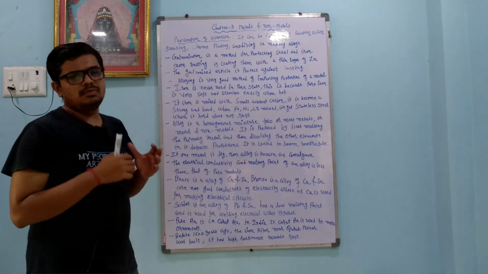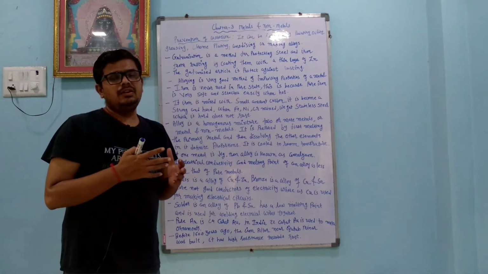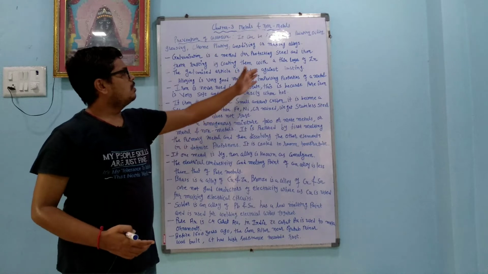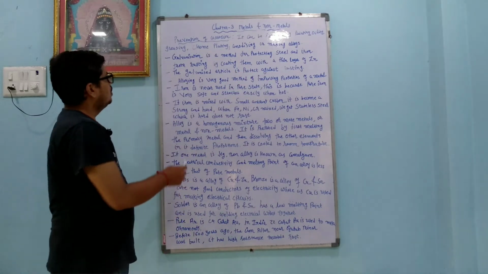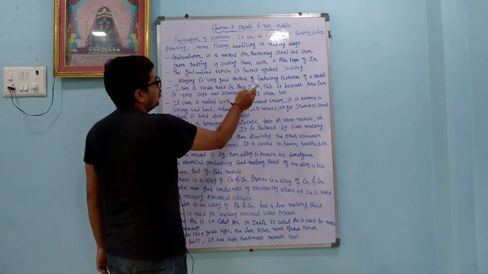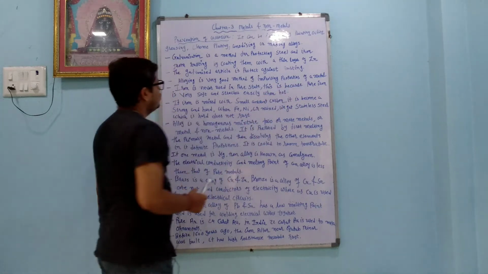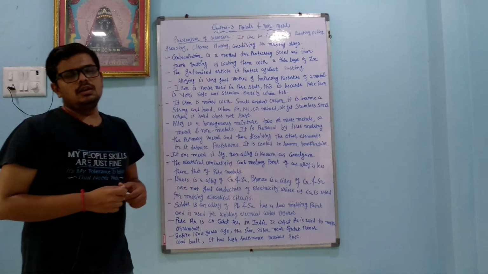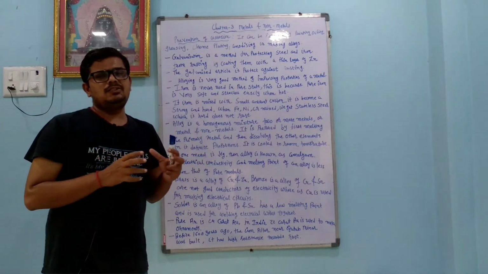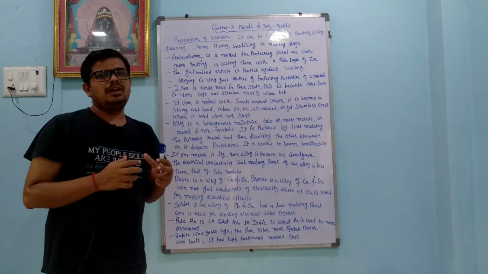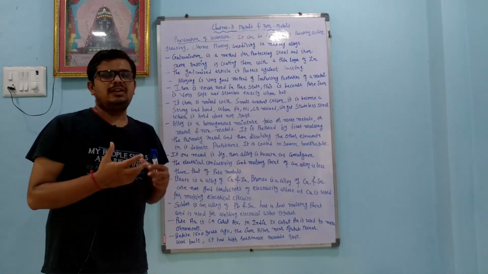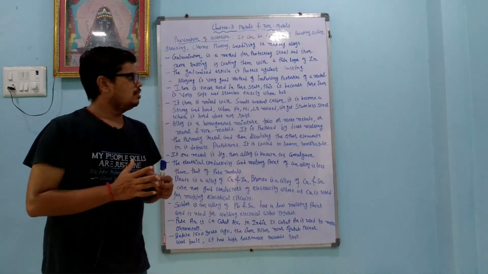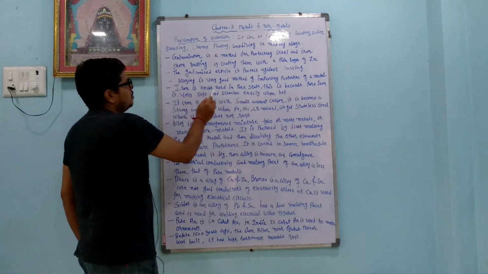So galvanized articles have resistance towards what? Rusting. Alloying is a very good method of improving the properties of metal. Whenever we mix two metals, or one metal and a non-metal, we make an alloy, and it has better properties than the simple metal. Iron is never used in the pure state.